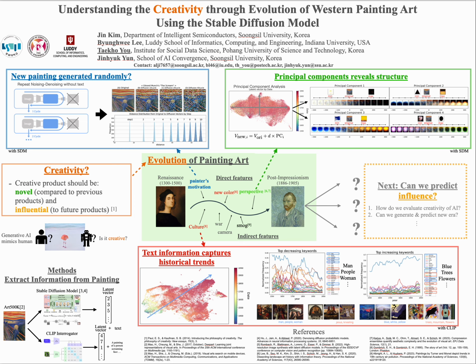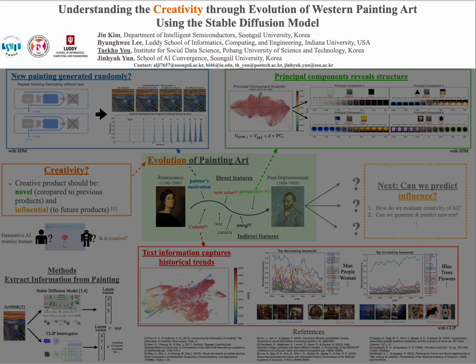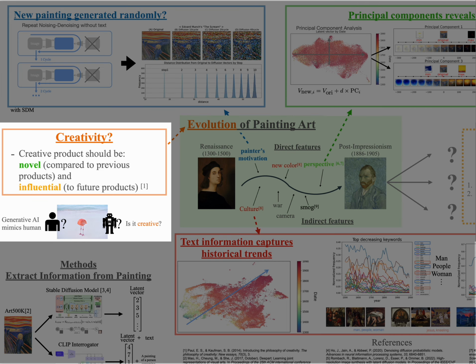The title is Understanding the Creativity Through Evolution of Western Painting Art Using the Stable Diffusion Model. We all know that AI has been increasing its power. Now AI can mimic human products such as video, photos, and music. Some of their products are believed to be creative, but we do not have concrete evidence to determine how and why these products are creative.